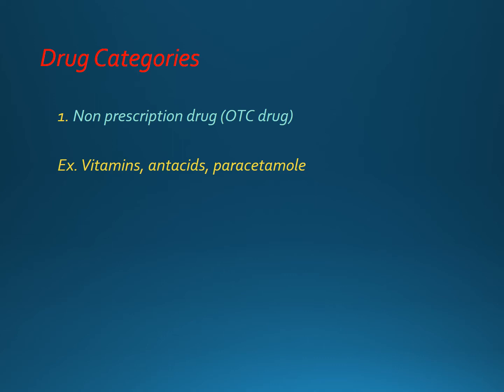So what are such types of drugs which we get nowadays in the pharmacy? We will get multivitamins, antacids and paracetamol-like drugs.